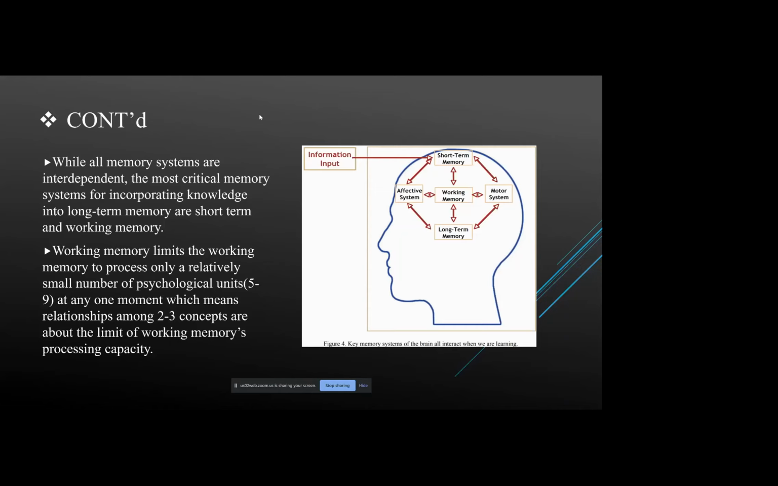But generally, working memory is limited to processing only a relatively small number of psychological units, that is a minimum of 5 to 9 at one moment, which means relationships among two or three concepts are about the limit of working memory's processing capacity. So it can process only two or three concepts at a time.